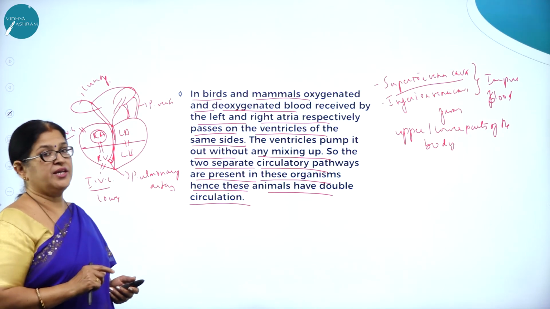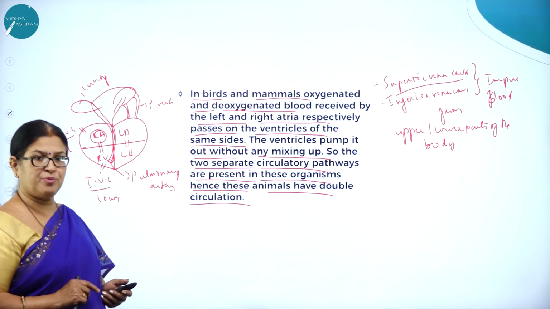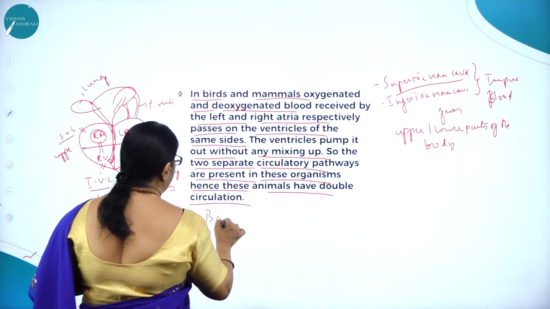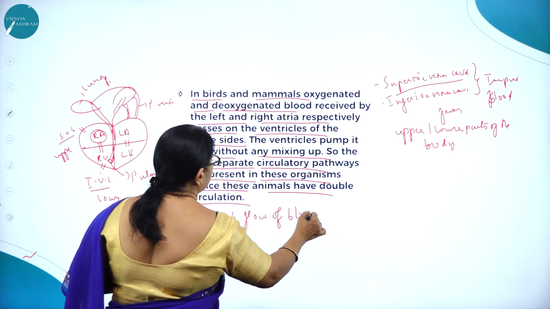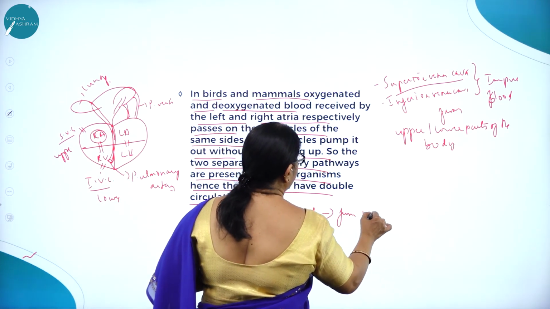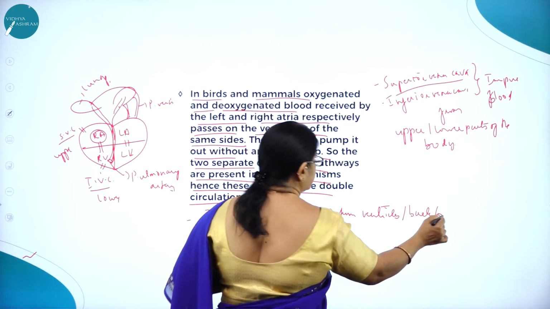If at all there is a backflow of blood from ventricles back to auricles, there is some problem with the heart. What is backflow of blood? That is, from ventricles back to auricles.